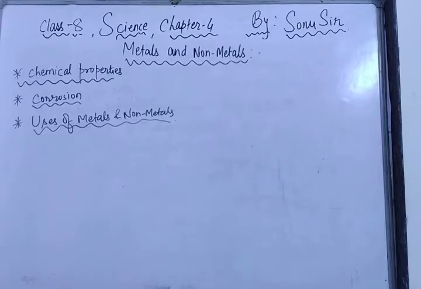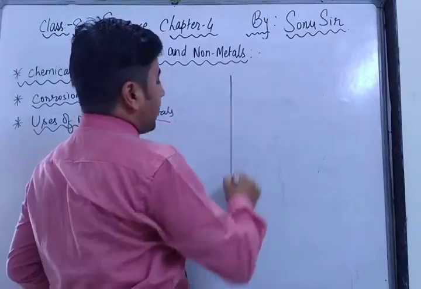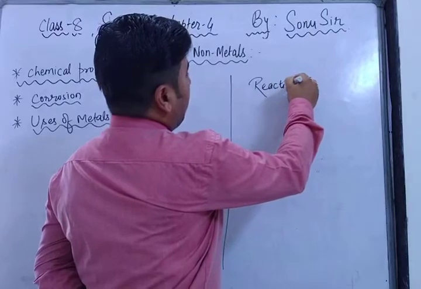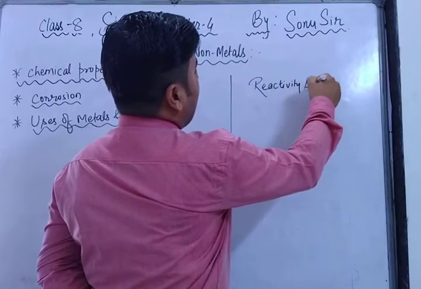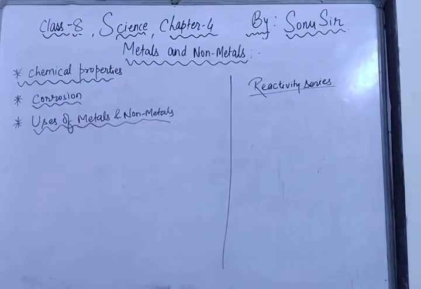Before that, I want to give you one reaction: what will happen when copper sulfate reacts with iron? In the previous video I explained the reactivity series of metals. The highly reactive metals are potassium, sodium, lithium, barium, calcium.